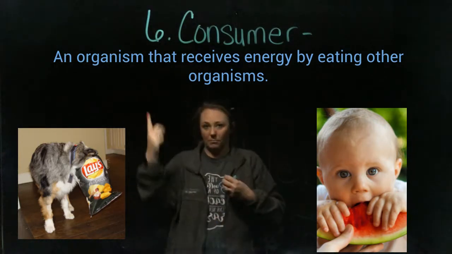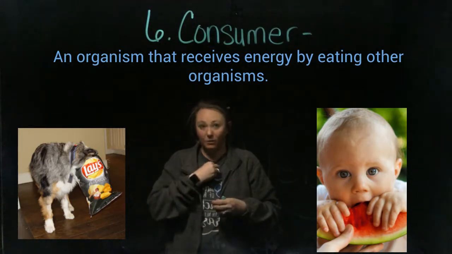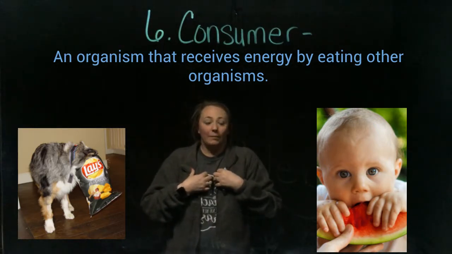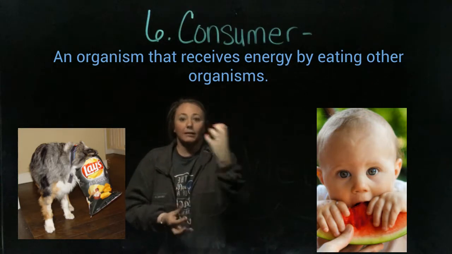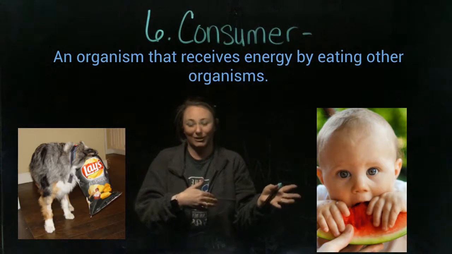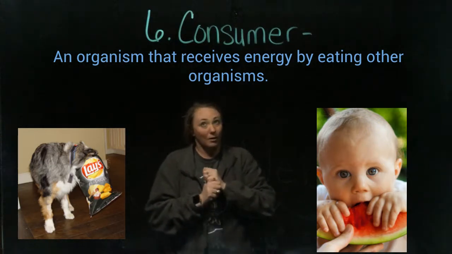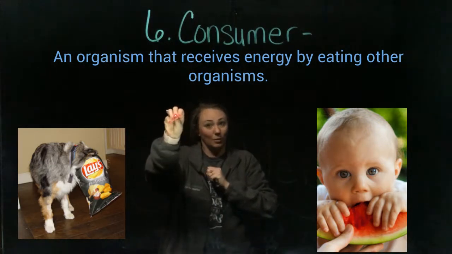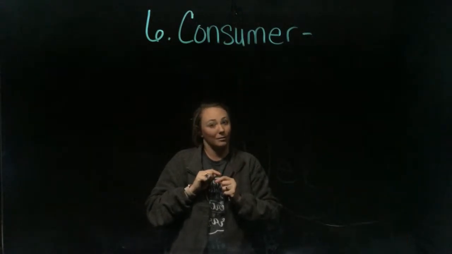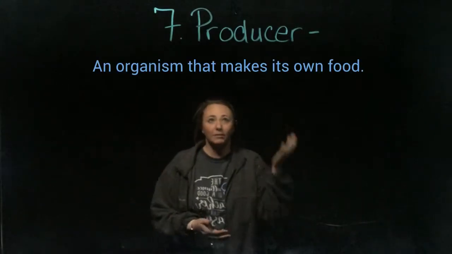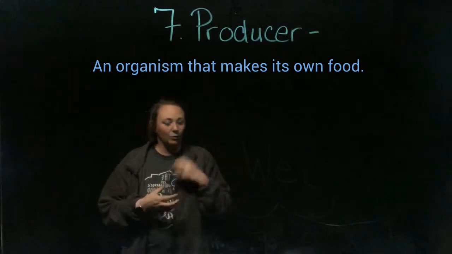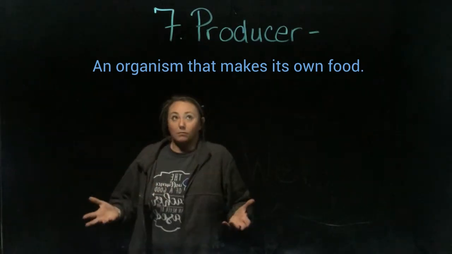Those foods, the meat and the plant, provided energy to me. So therefore, I'm the consumer. Okay? So I'm the consumer. I'm an organism that consumes other food for energy. So if our word is consumer, can you think of an opposite word that might be our seventh word? Okay, the opposite of a consumer is a producer. And a producer just means that it's an organism that makes its own food.